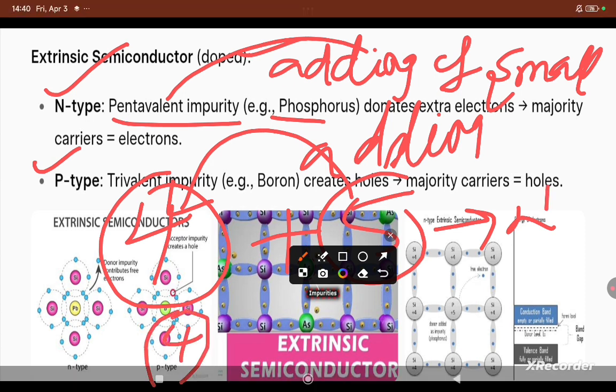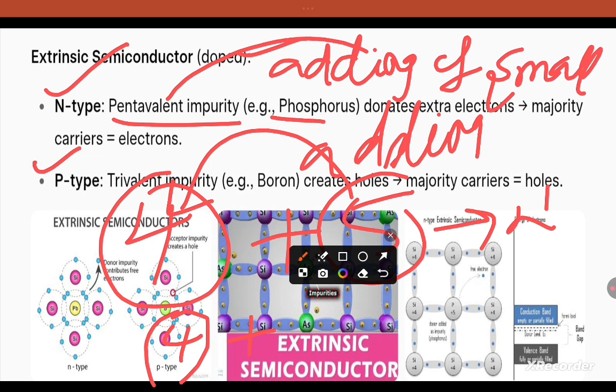Similarly, a pure intrinsic semiconductor doped with a trivalent impurity is called a p-type semiconductor. Trivalent impurities such as boron, aluminium and indium create a p-type semiconductor.